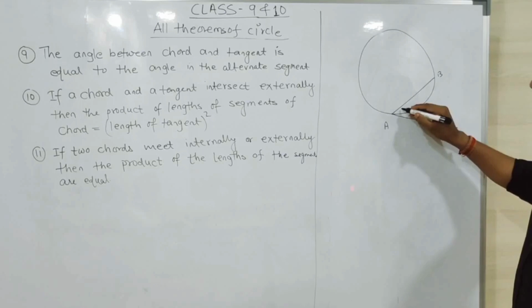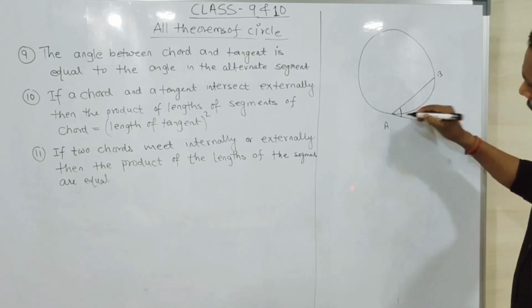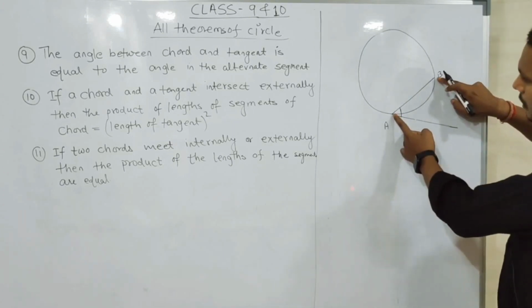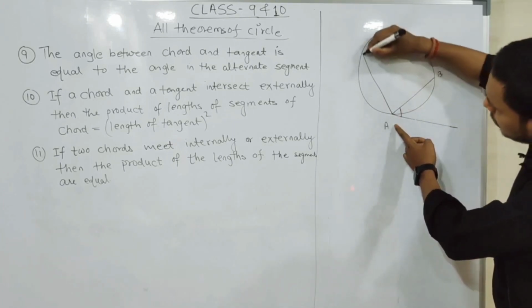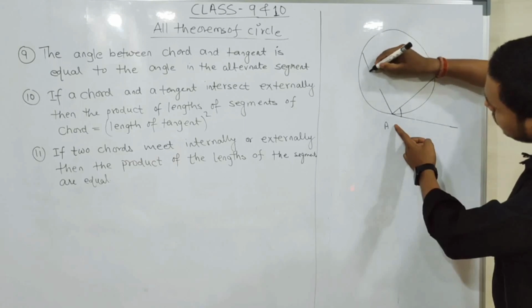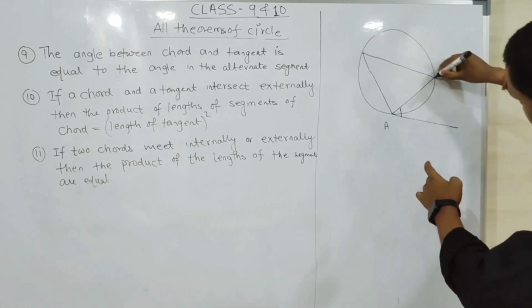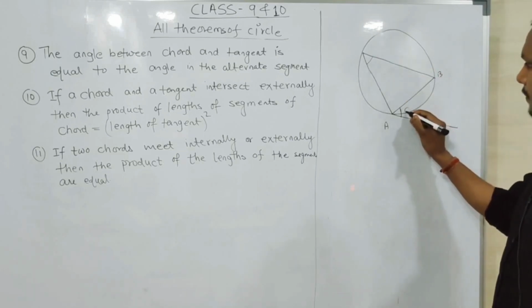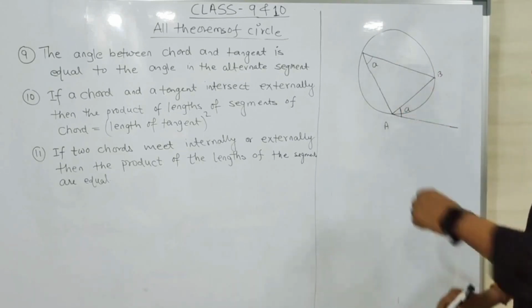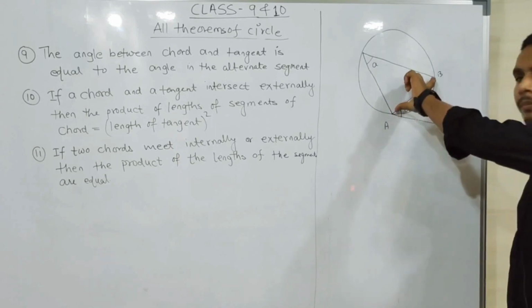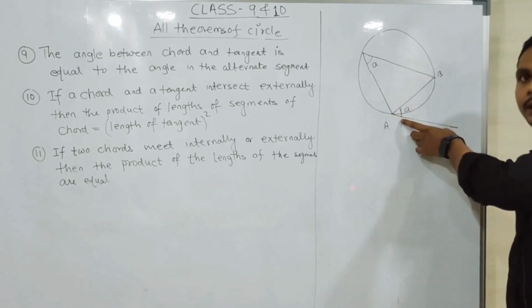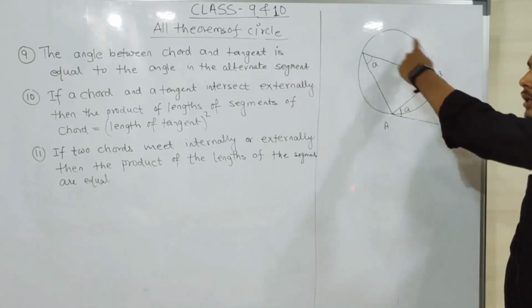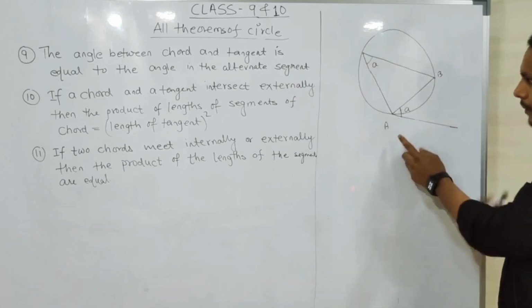Now the angle made by the tangent and chord equals the angle in the alternate segment. Now we know that this chord makes an angle here in the other segment of the circle. ठीक है, तो यहाँ draw करेंगे. Now this angle equals that angle. Suppose it's A, ये भी कितना होगा? A. Again see, the angle made by the chord and the tangent equals the angle in the alternate segment of the circle.